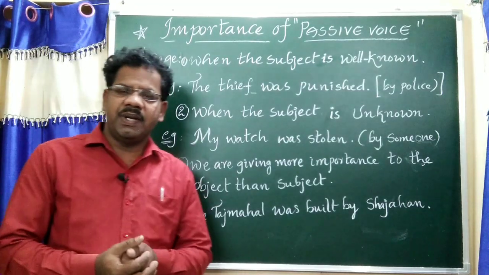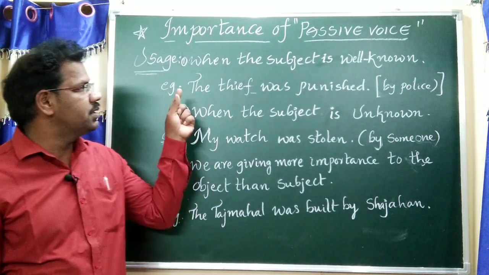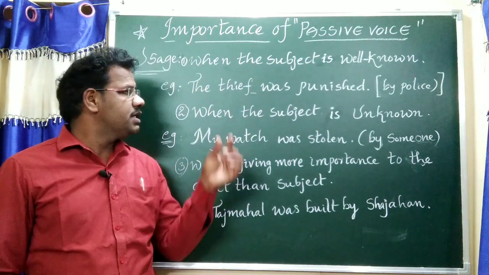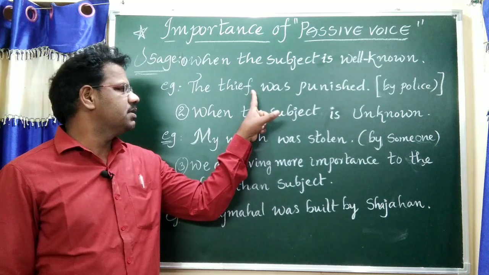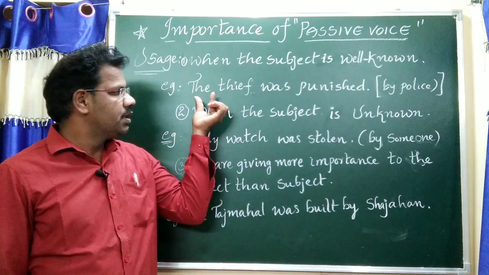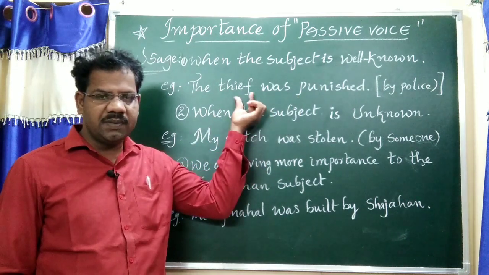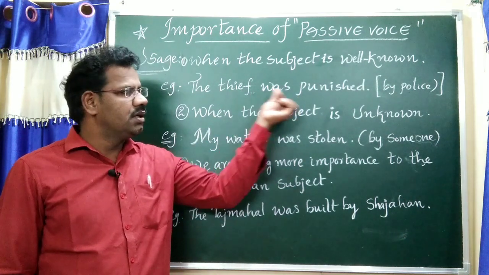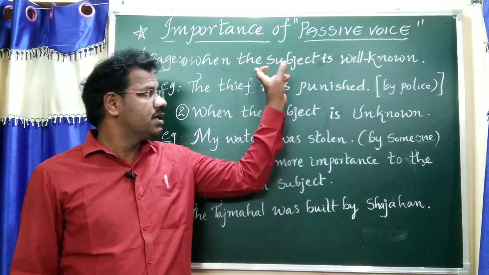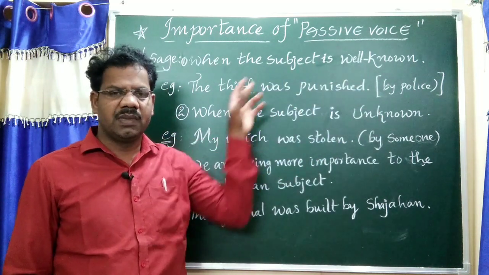Now, the importance of the passive voice. Usage 1: when the subject is well known. For example, "The thief was punished." There is no need to write "by police." "The thief was punished" is in passive voice. No need to write "by police," because the subject is well known.